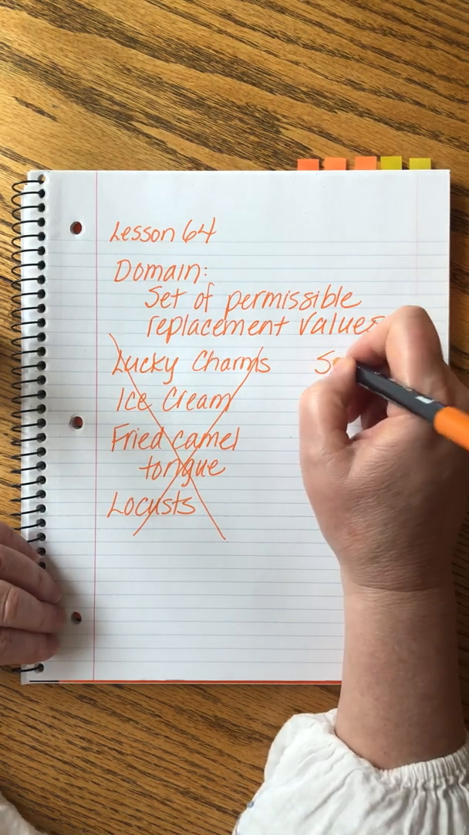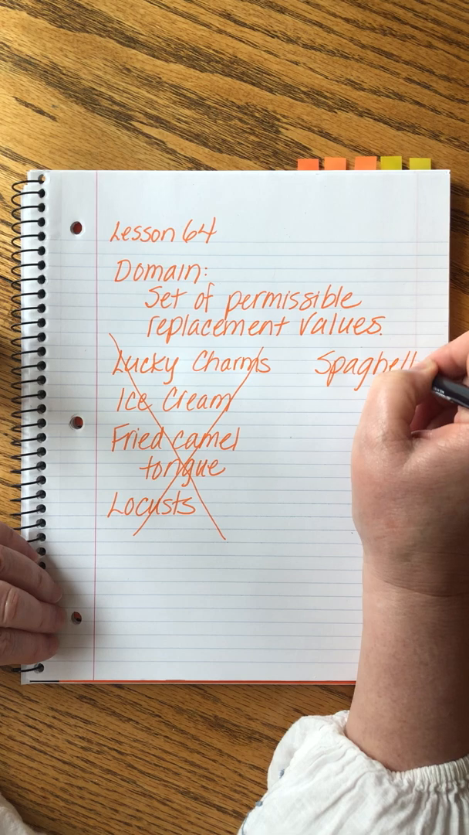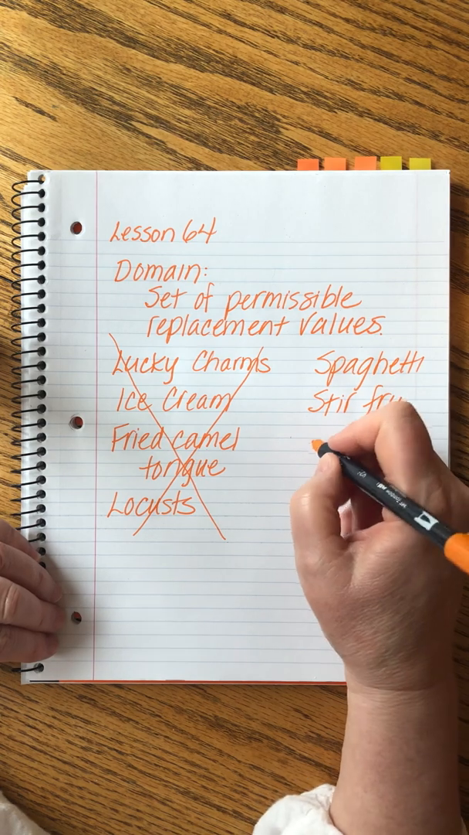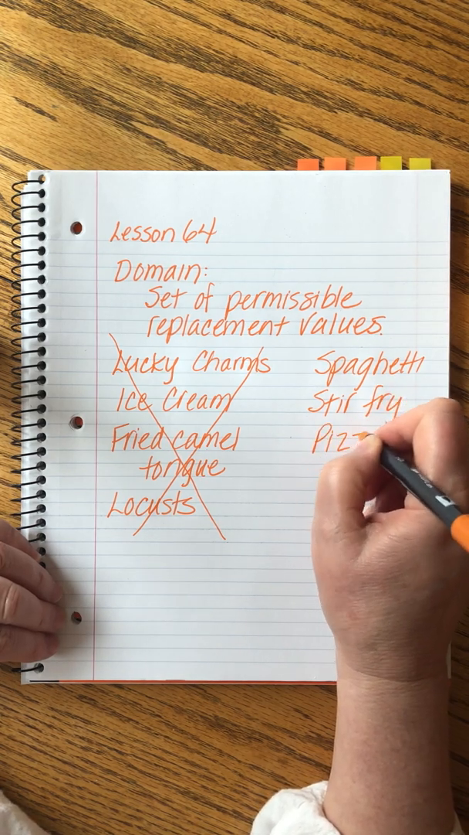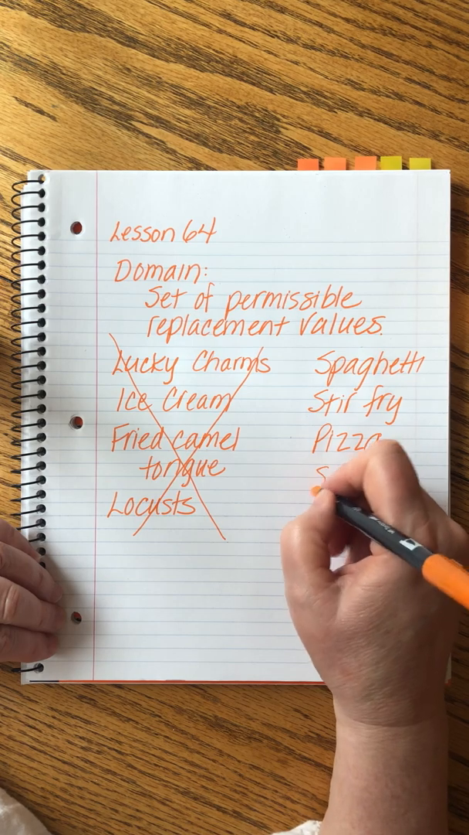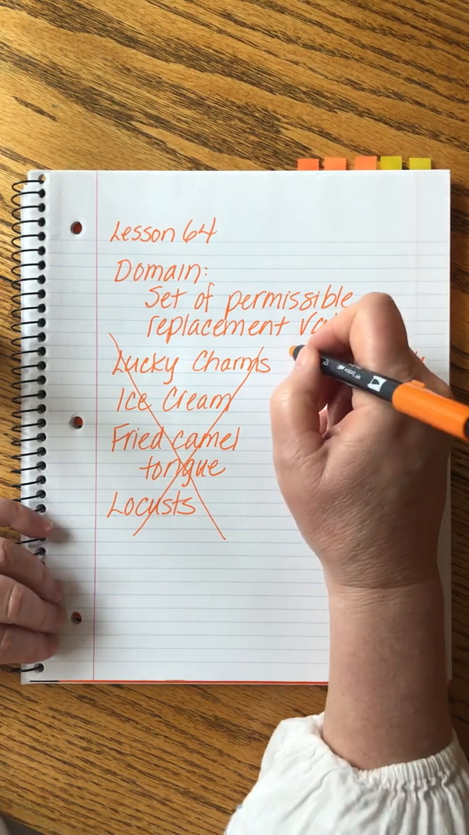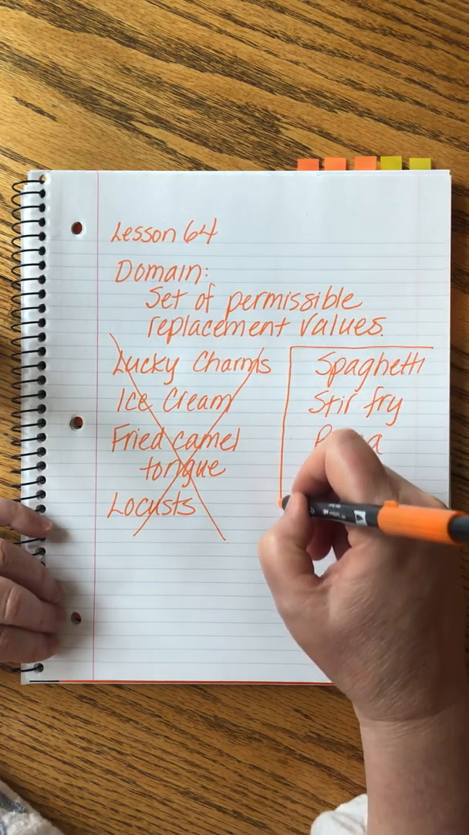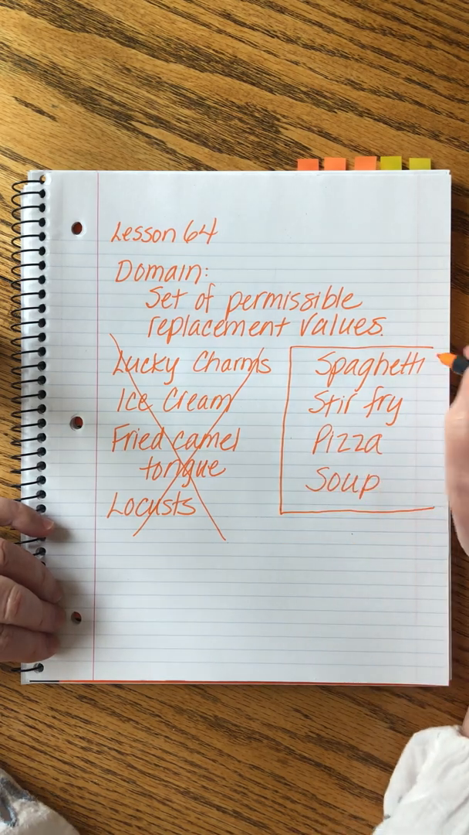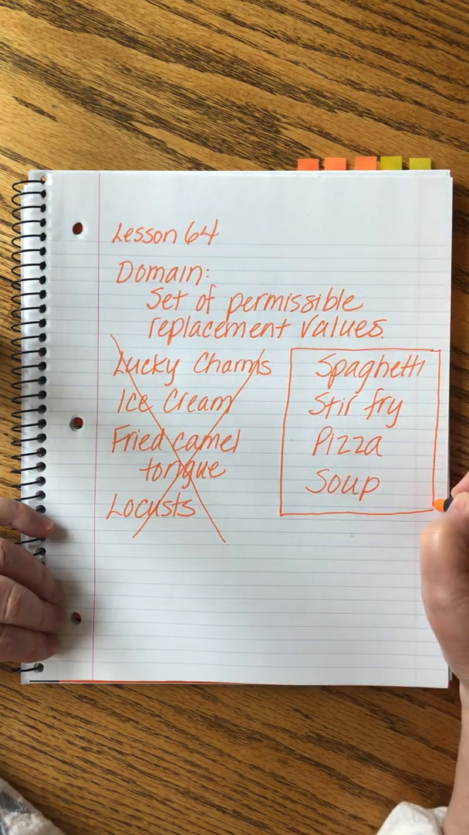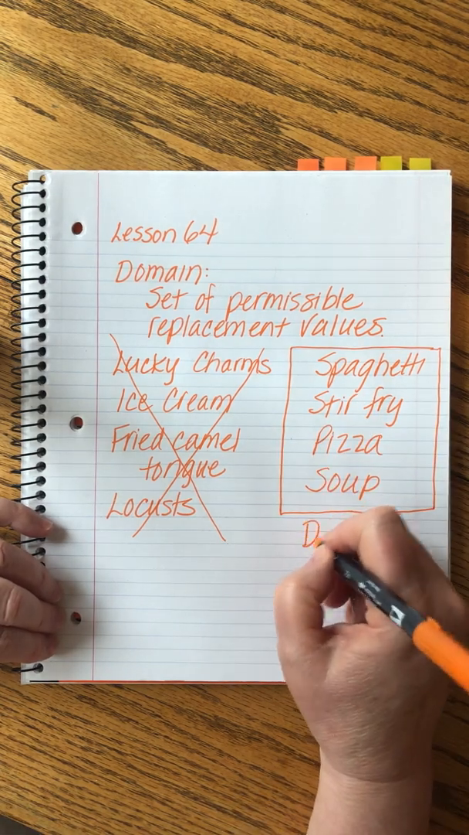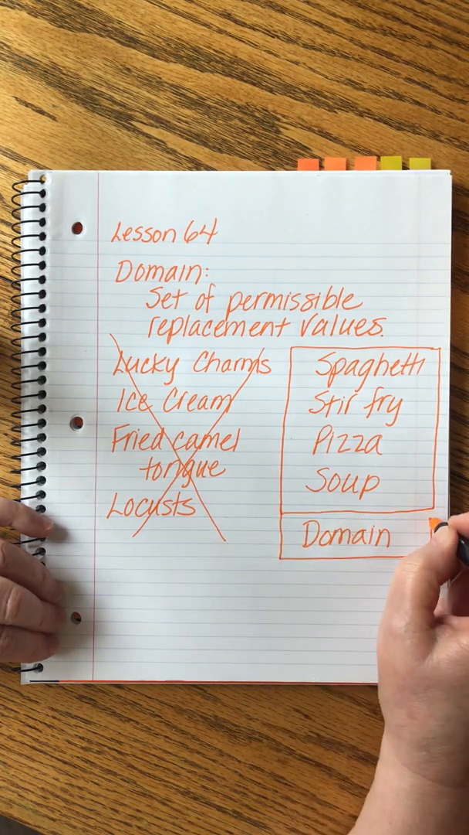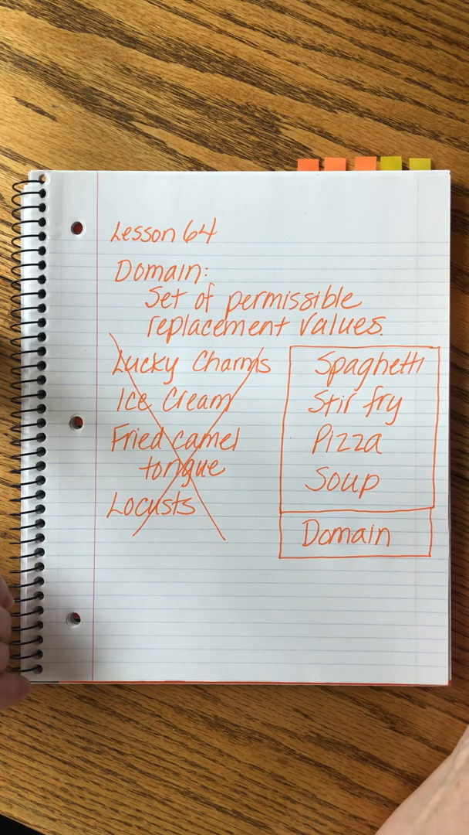What I'm talking about is, do you want spaghetti? Would you like a stir fry? How about some pizza? Or more likely me this week, would you like soup? These are, to use the language of our gross definition, permissible replacement values for the question, what would you like for dinner? So this is the domain of acceptable answers when I ask, what would you like for dinner at my house?